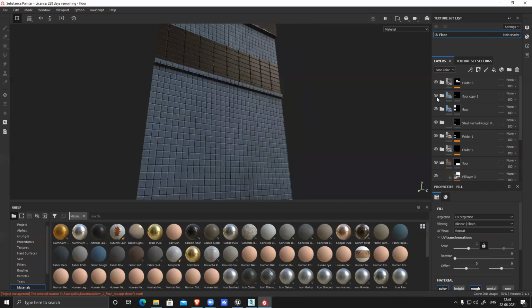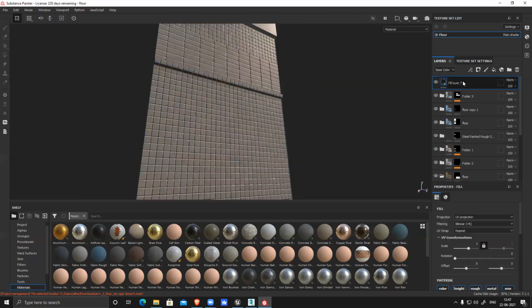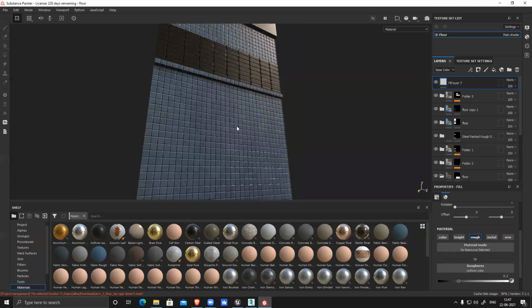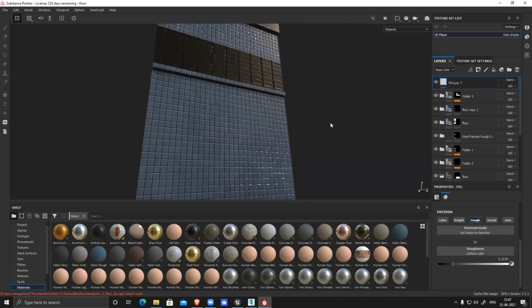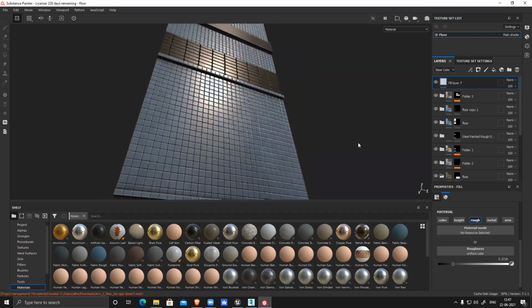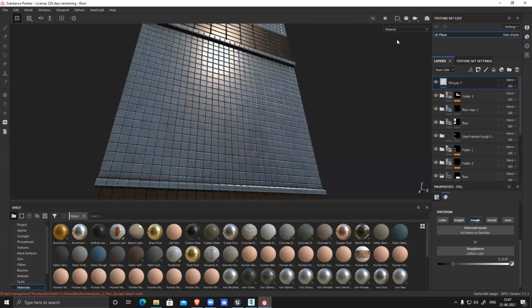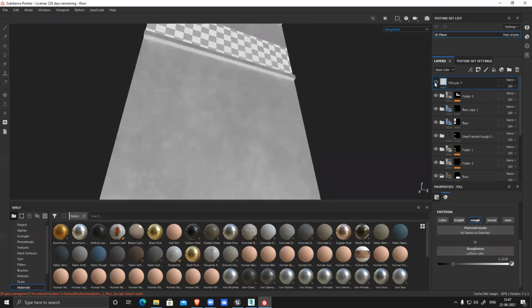Let's use a new layer on top of everything. Only roughness, because I don't want to go manually through all the layers. It's pretty shiny, you can see. But if I go to roughness, it will make the entire thing the same. That is not recommended.